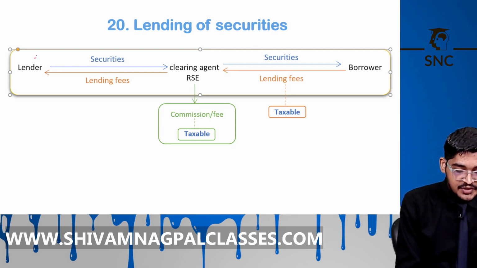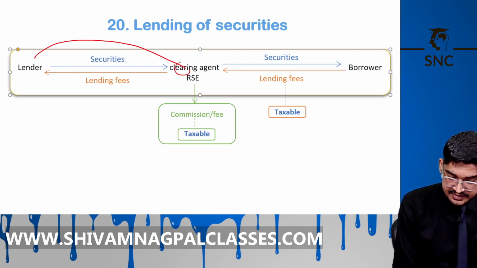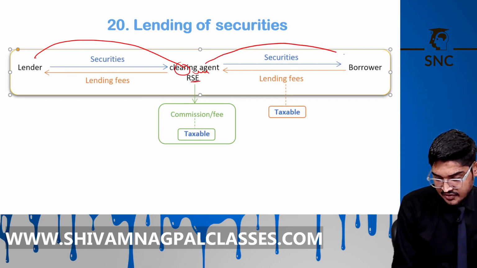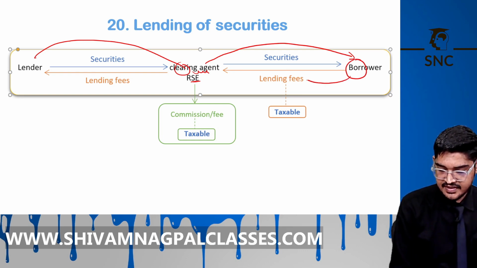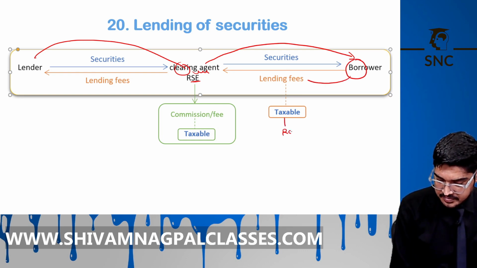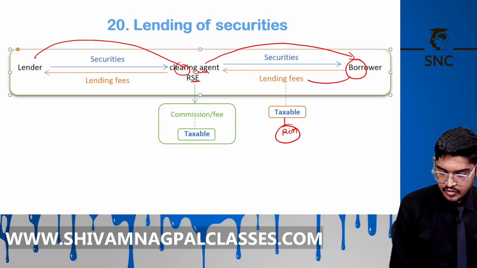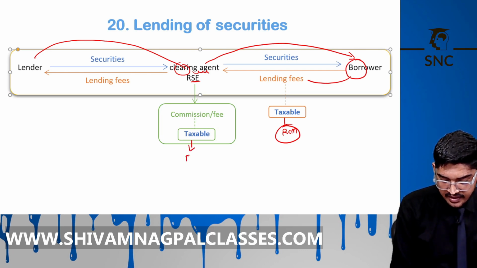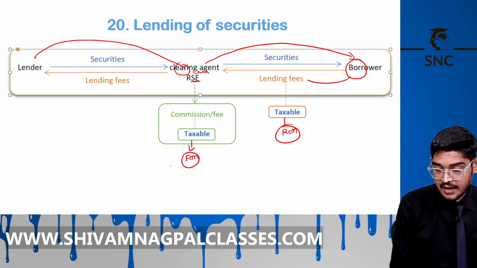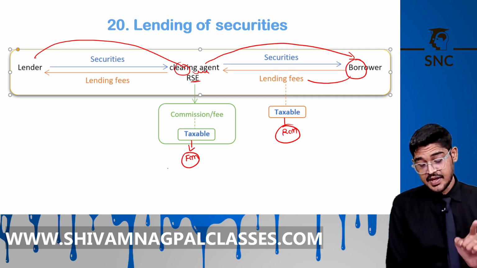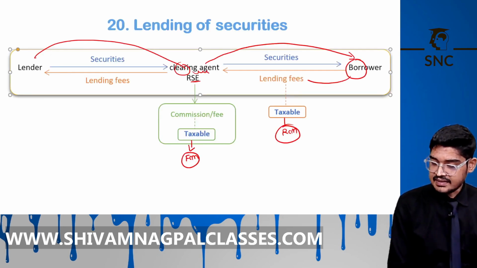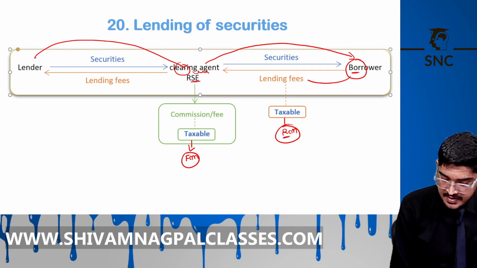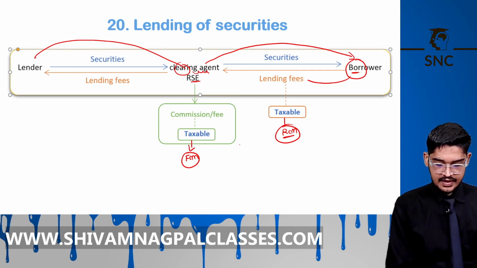Lender lends securities to the clearing agent of stock exchange. Now the stock exchange agent will give it on rent to the borrower, and the borrower will pay lending fees. It is taxable under the RCM. The lending fees paid by the borrower are taxable under the RCM. That borrower will pay tax under the RCM in that case, right?